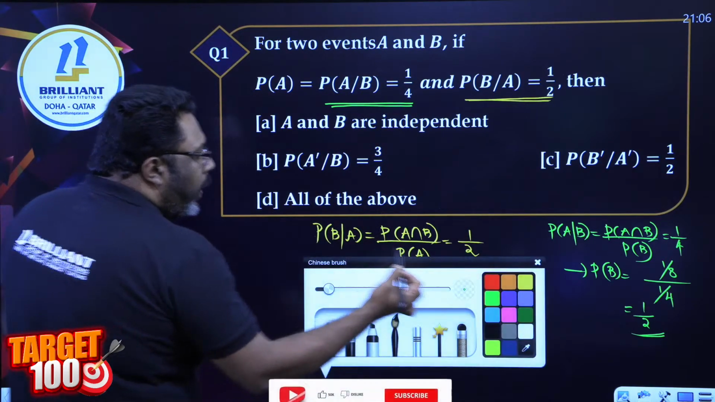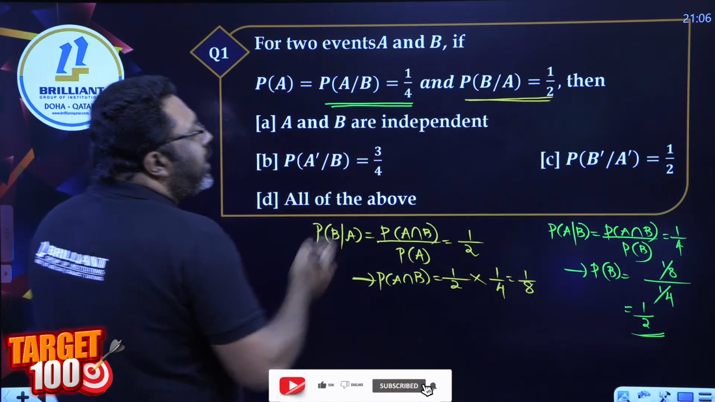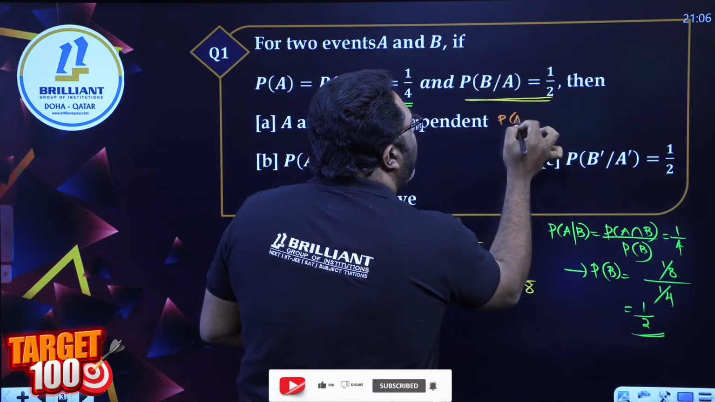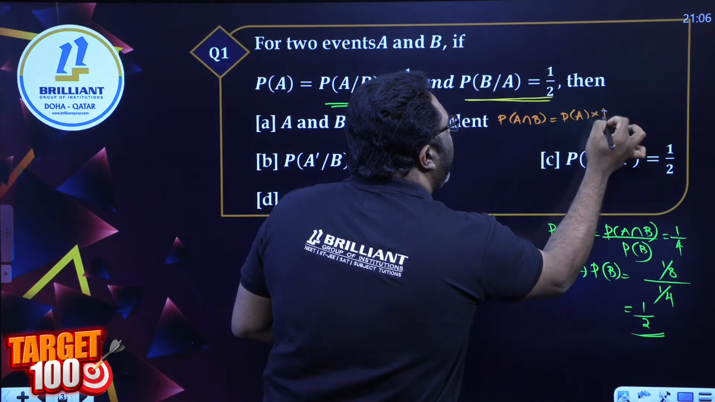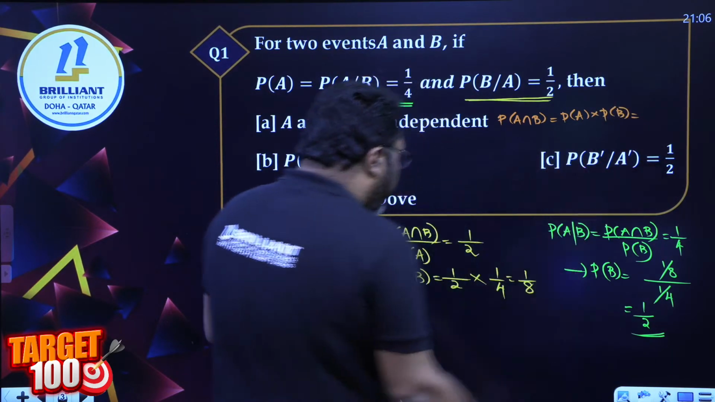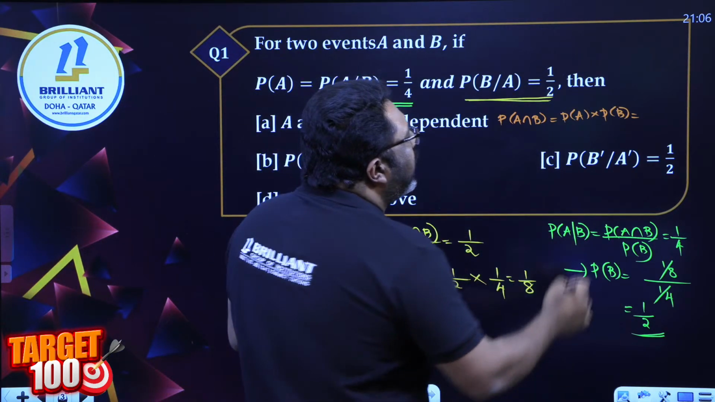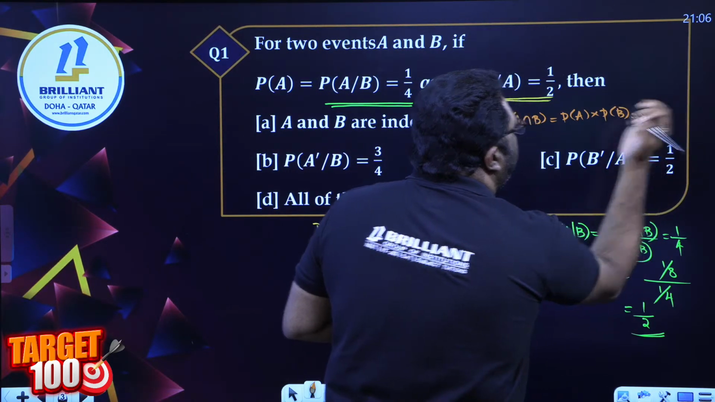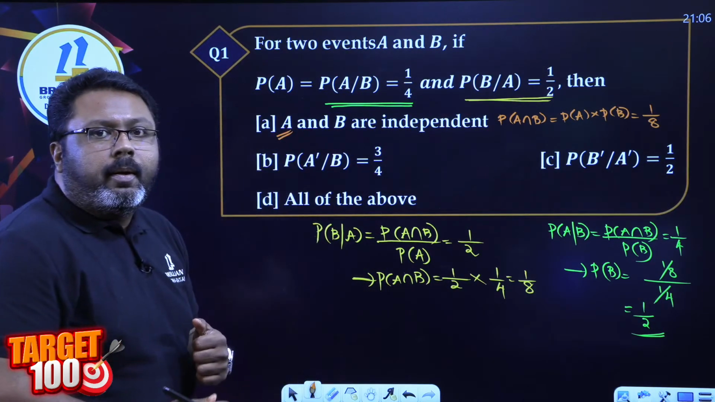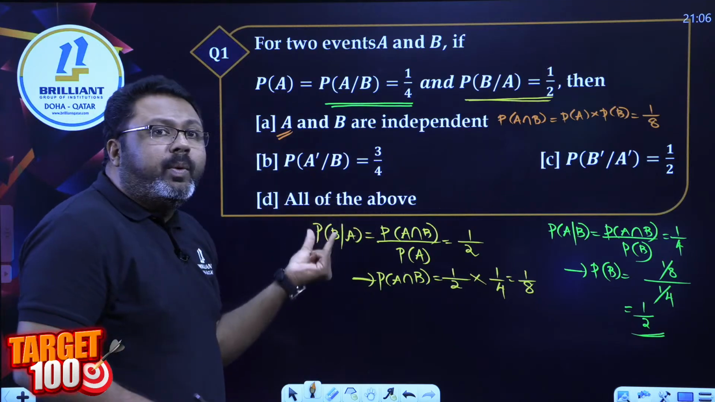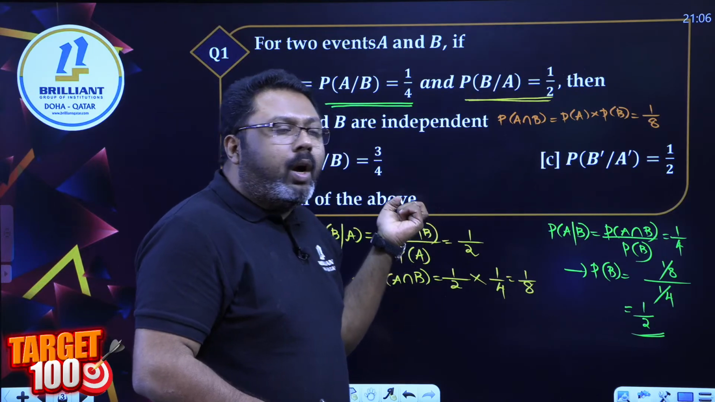Now let's see whether option A is correct. Option A says both are independent. That is, P of A intersection B should be the product of P of A and P of B. Let's check. P of A is 1 by 4, P of B is 1 by 2, which is definitely 1 by 8. So this option is correct. It's a correct option. But we have an option D which says all of the above.